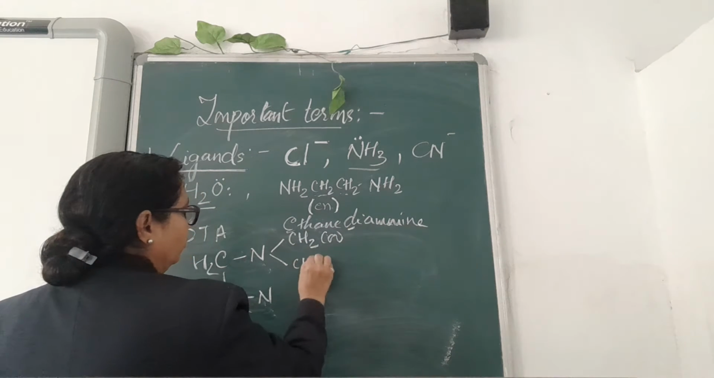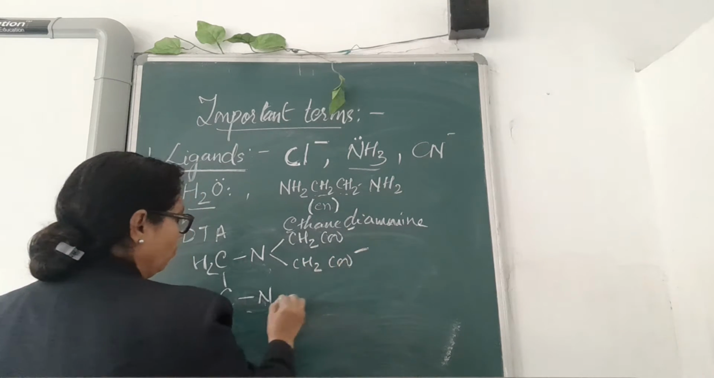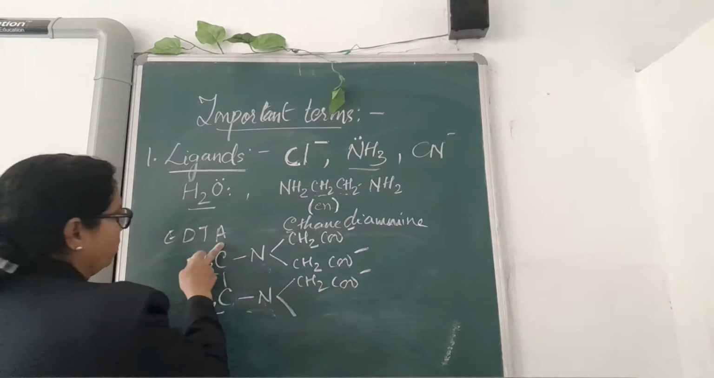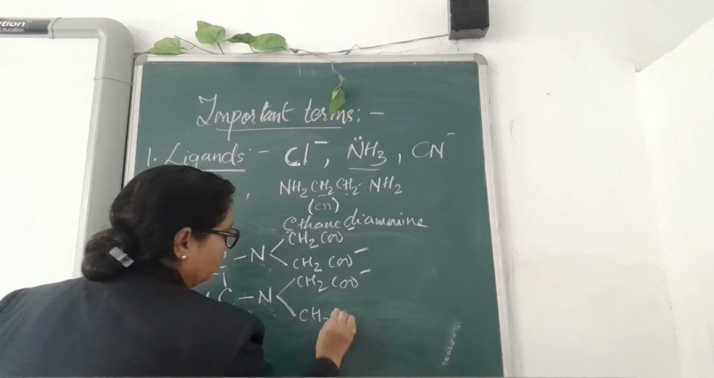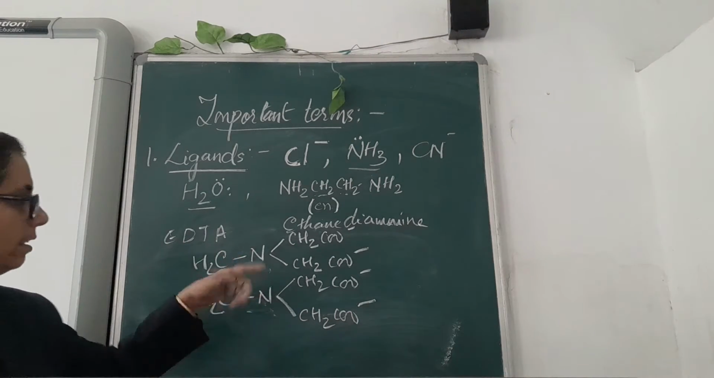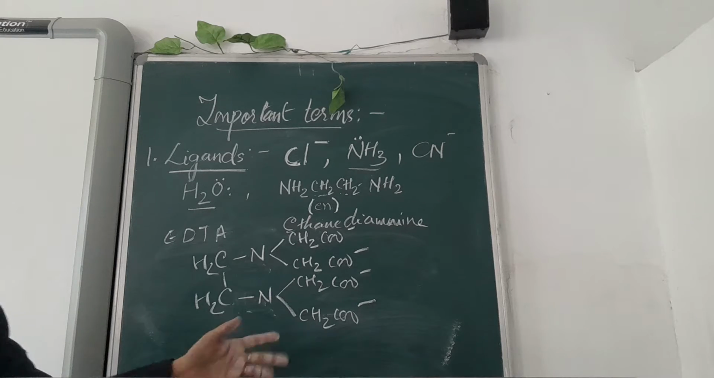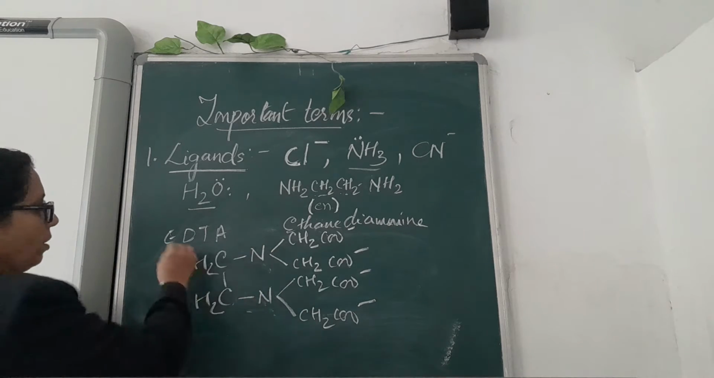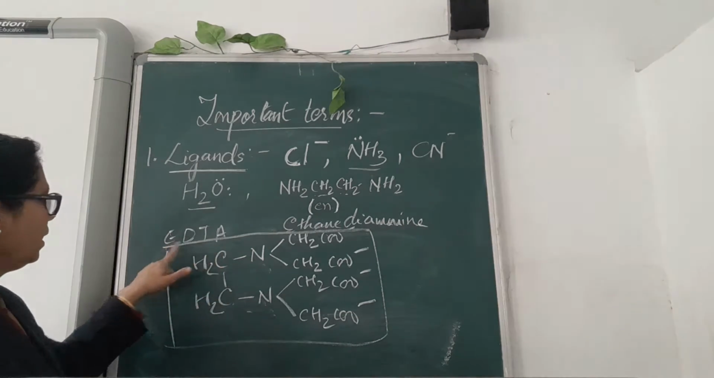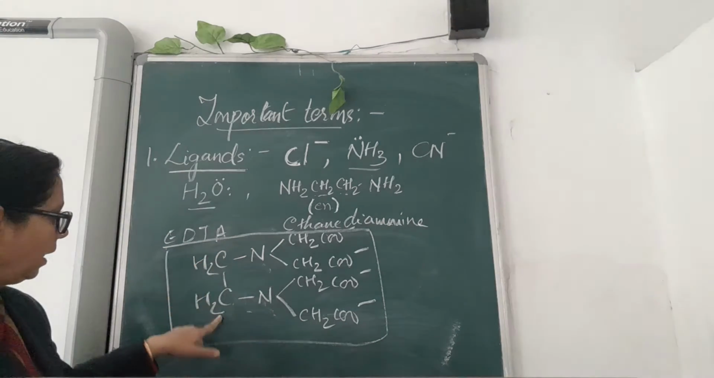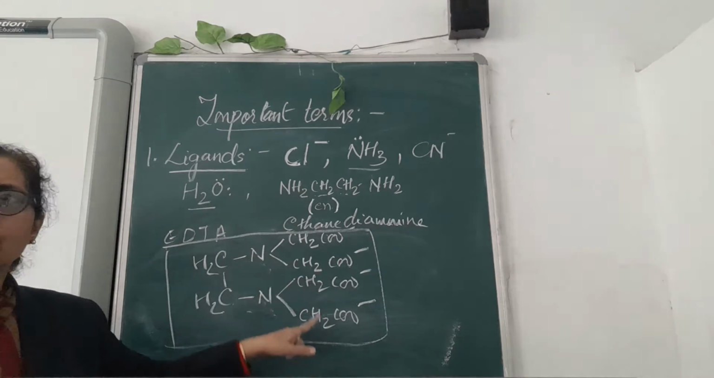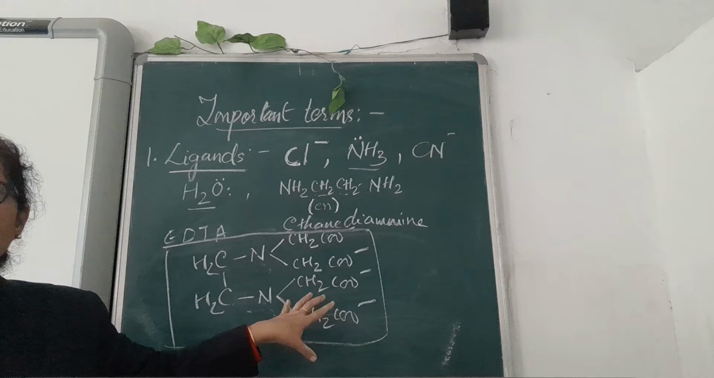Four tetraacetate groups are attached. This is tetradentate. What is denticity? I will explain later. But this is again one of the complex ligands. You can see here it is EDTA. The full form is ethane diamine tetraacetate. Tetra means four, and acetate groups are attached to it.